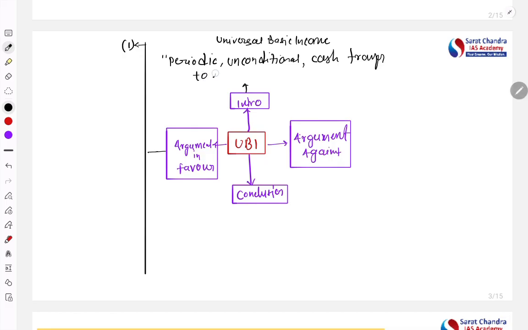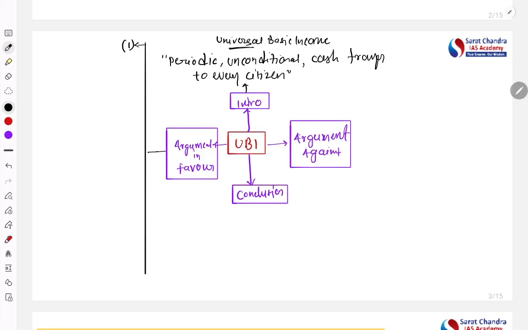This is the definition. That means you can ask, like, sir, whether the Ambanis will also get the UBI. See, there will be some limitation, some exemption they will give, but by definition it is so, because we are talking about the universal, right?